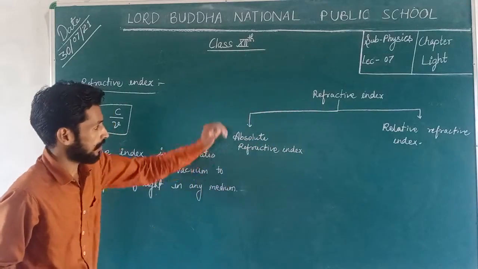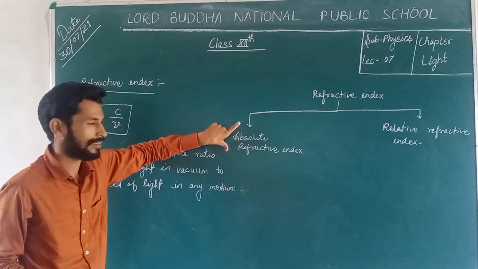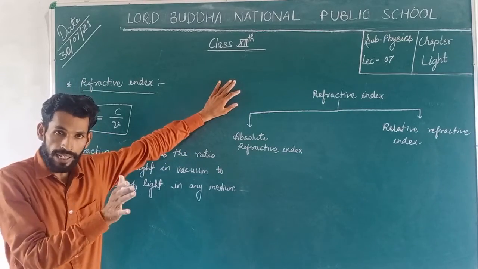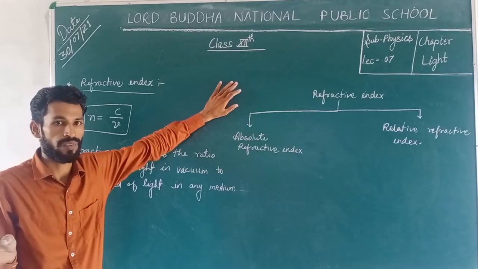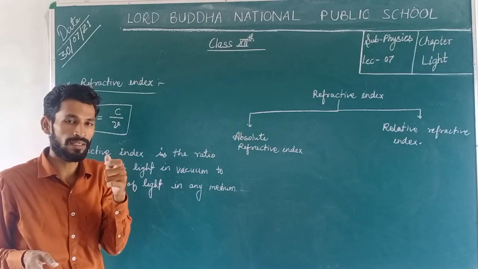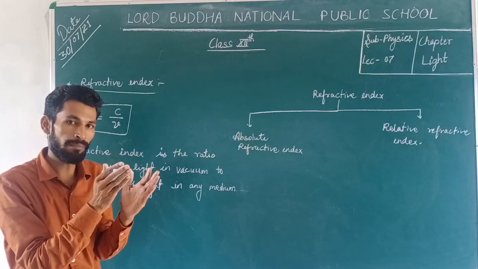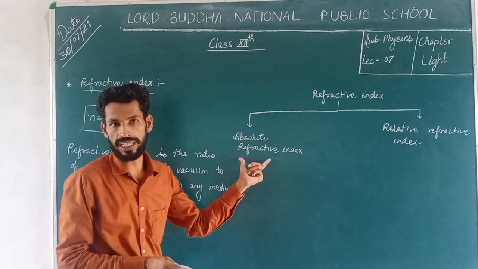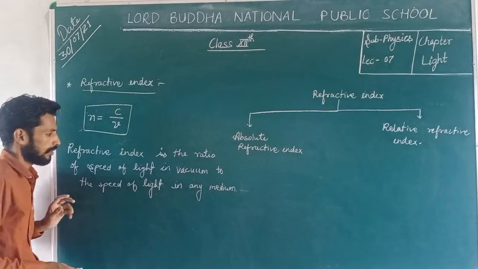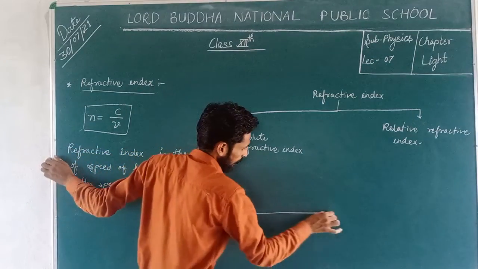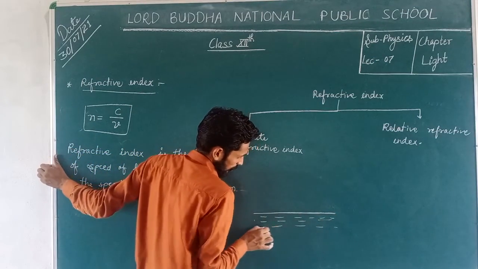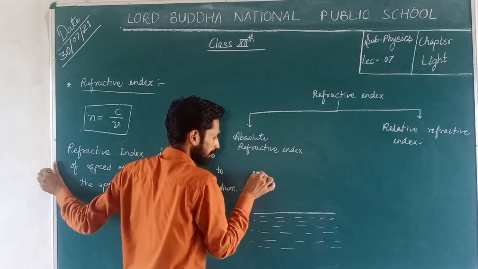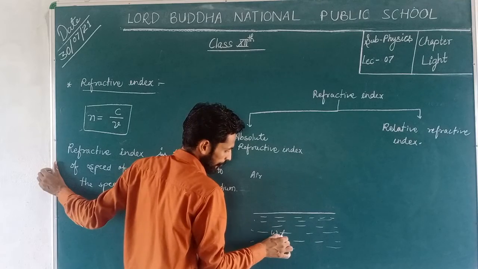Now, what is the absolute refractive index? Actually, if one medium is air and the second medium is something else, and we are taking the refractive index of that medium with respect to air, then it will be the absolute refractive index. For example, suppose there are two different mediums, first one is air and second one is water.